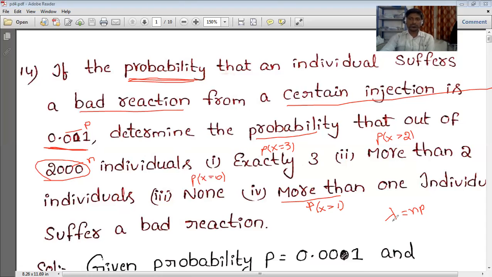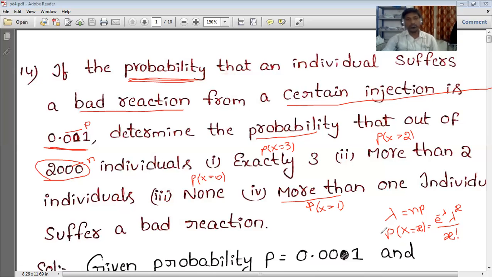Next, exactly 3. These things we can calculate using Poisson distribution, where we simply apply P(X = x) is equal to e power minus lambda, lambda power x, by x factorial. So that is the formula we are applying for Poisson distribution.